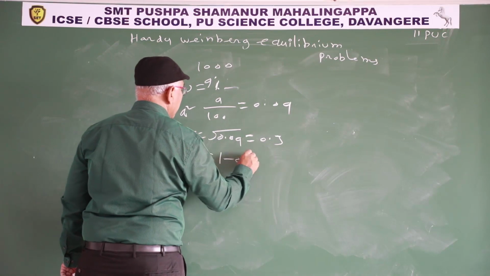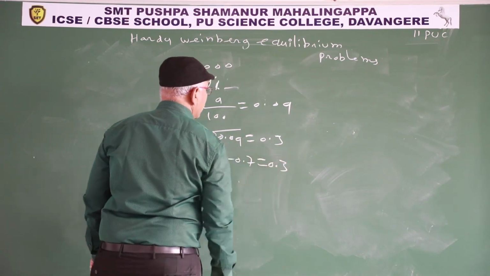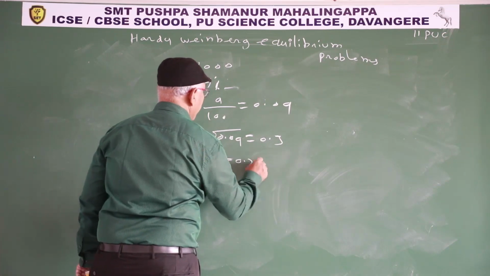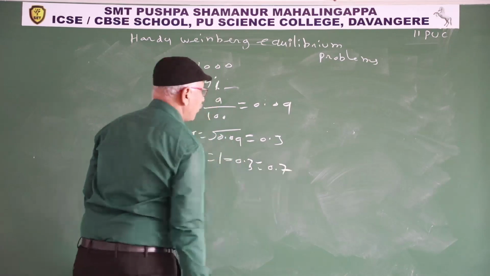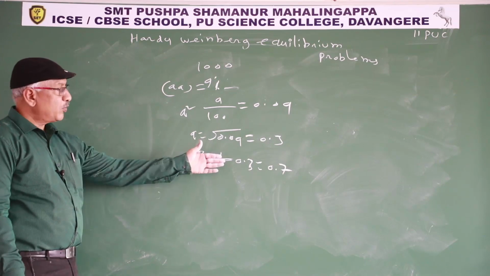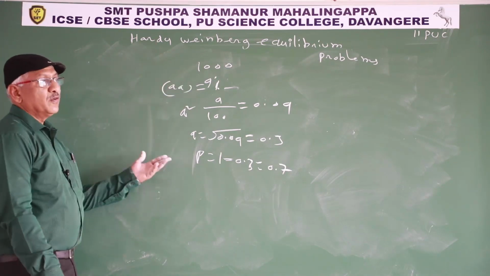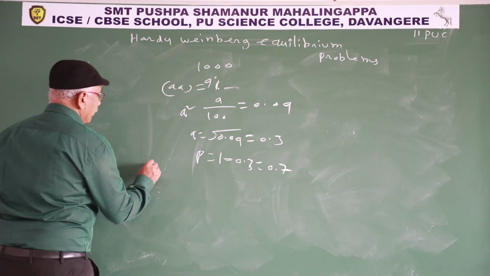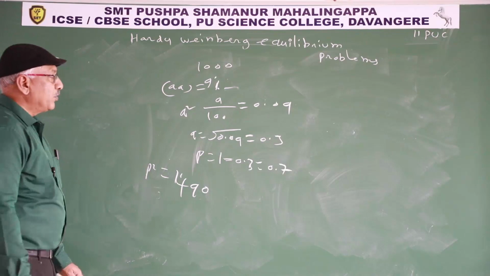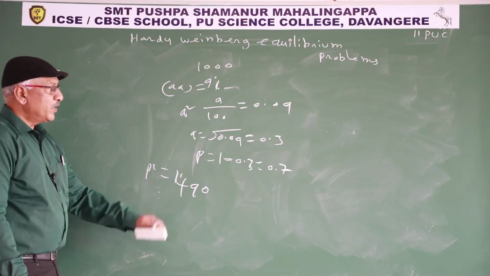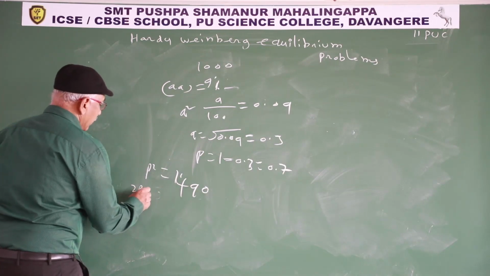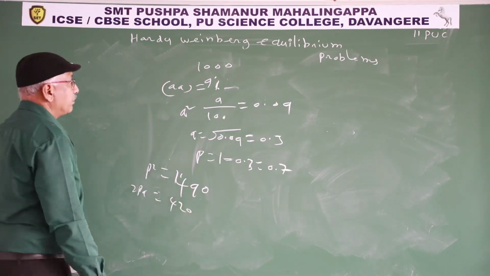P is 1 minus 0.3, 0.7. So now P square, 0.7 whole square, 0.49. How many in 1000? 490. 2PQ, 2 into 0.7 into 0.3, that is 0.42. 0.42 into 1000. Heterozygous individuals 420.